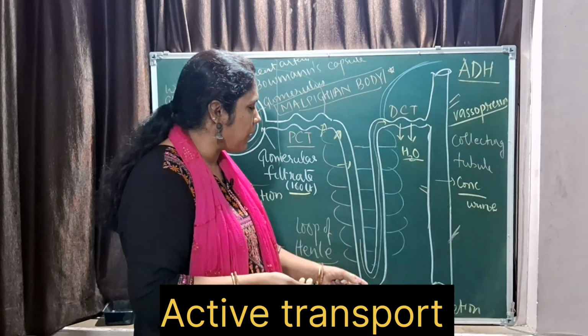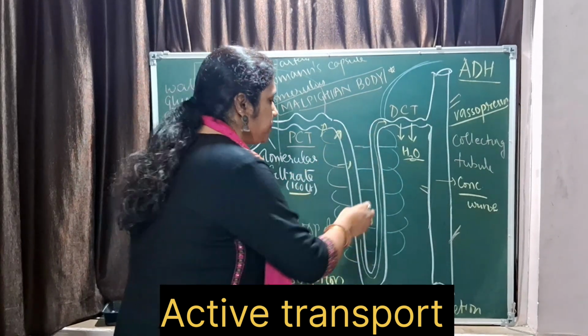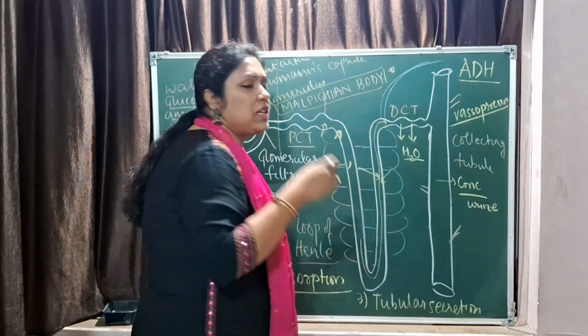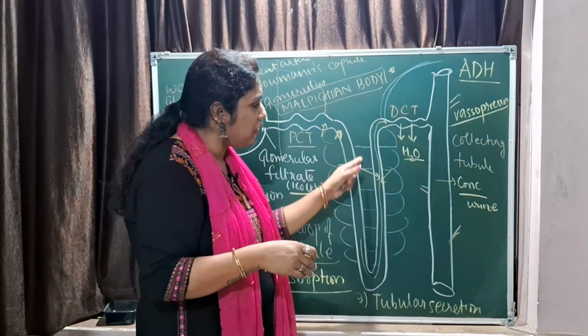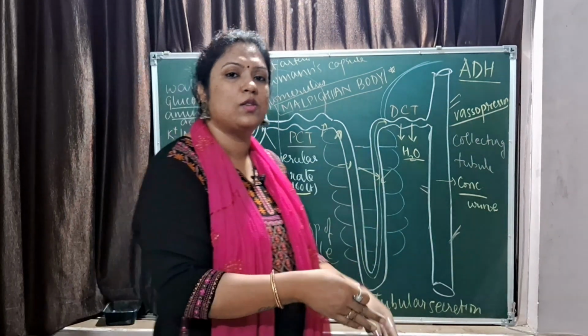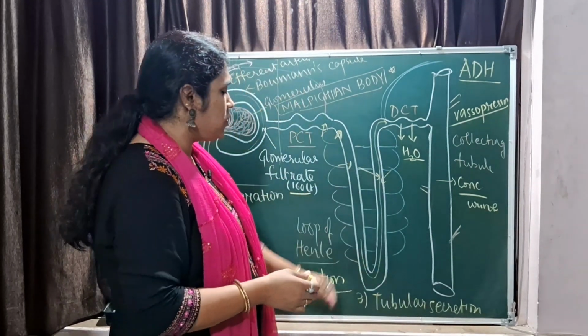So in this case what happens? In tubular secretion, the material is taken up from the blood and the tubules secrete it into the urine, right? So that is tubular secretion.